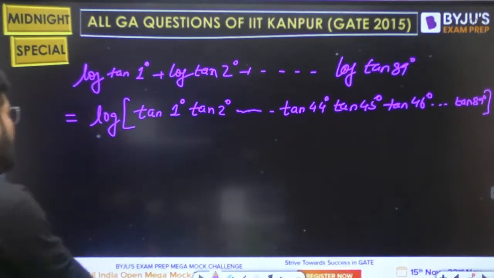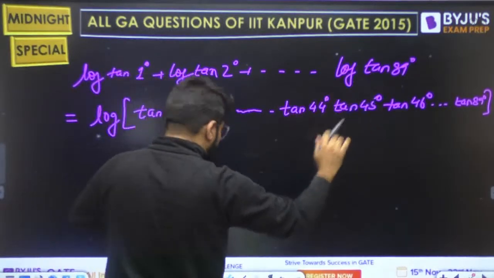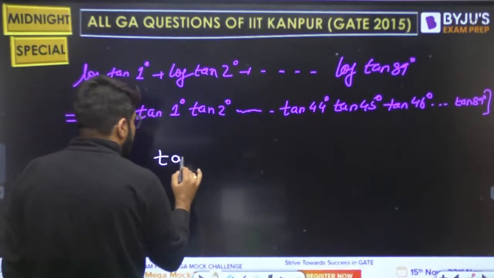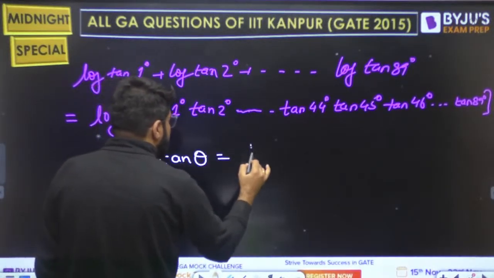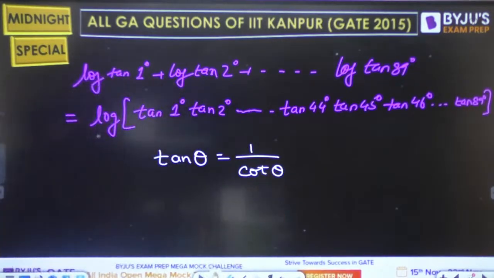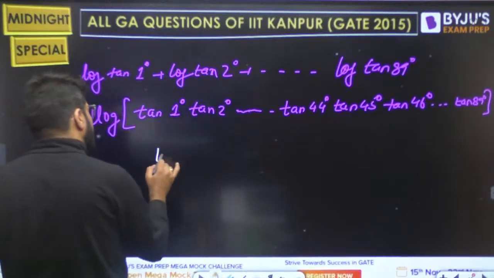Now tan 1 tan 89, tan 2 tan 88, tan 44 tan 46, ये एक pattern बनेगा. So remember tan theta is also 1 upon cot theta. This is one of the properties. Let me take it this way.